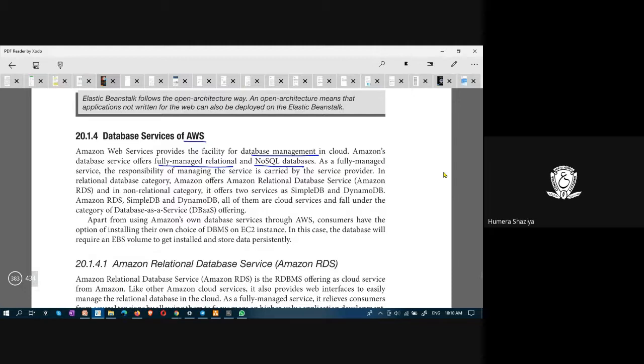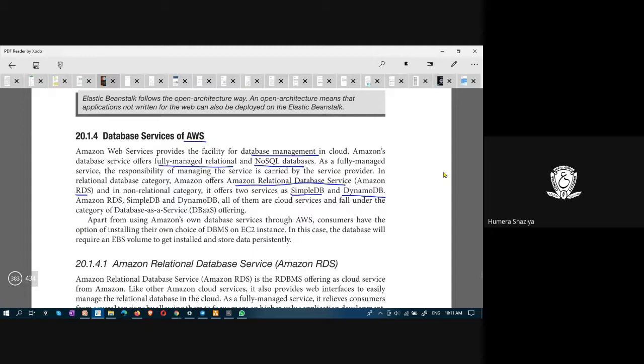And Amazon offers Amazon Relational Database Service, Amazon RDS. This is in a relational category. In non-relational category, SimpleDB and DynamoDB. All right. Relational databases means tabular structure. The service is Relational Database Service, RDS.